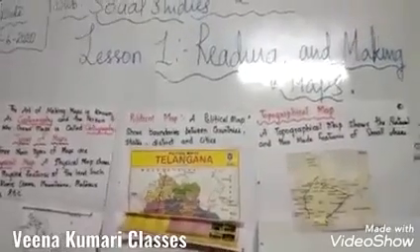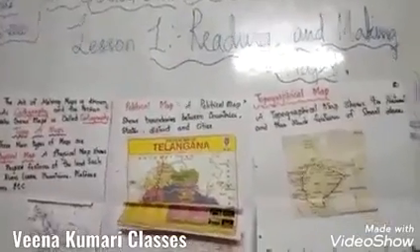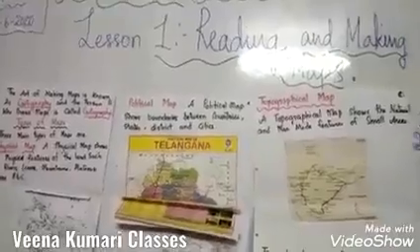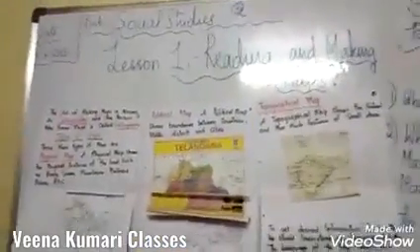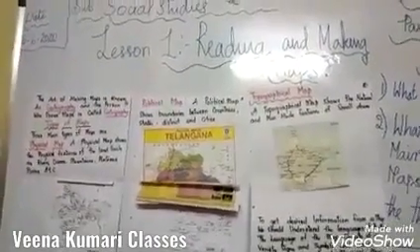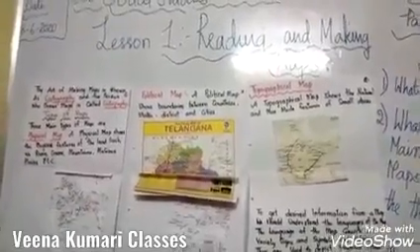A book of maps is known as an atlas, right? Now we are going to discuss what the main maps are. Today we are going to discuss the topic. Yesterday, what topic did we discuss, children? We discussed the earth as well as the globe, right, children? Now, today, we are going to discuss the homework I gave yesterday.